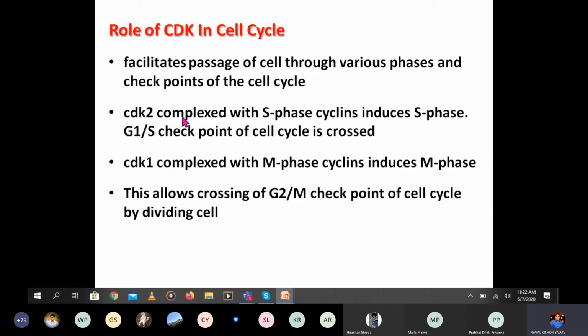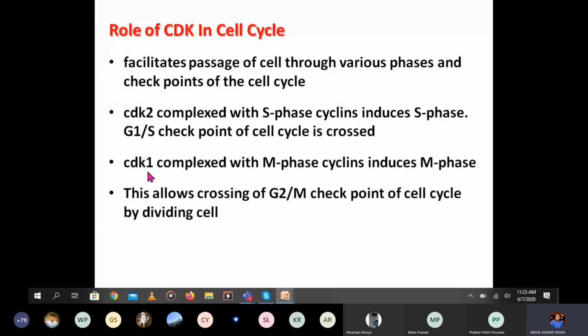Here you can see CDK2, cyclin dependent kinase 2, complexed with the S phase cyclin induces the S phase, and thus also helps in crossing the checkpoints. The G1 S checkpoint will also be crossed by the combination of cyclin dependent kinase 2 with the S phase cyclin.